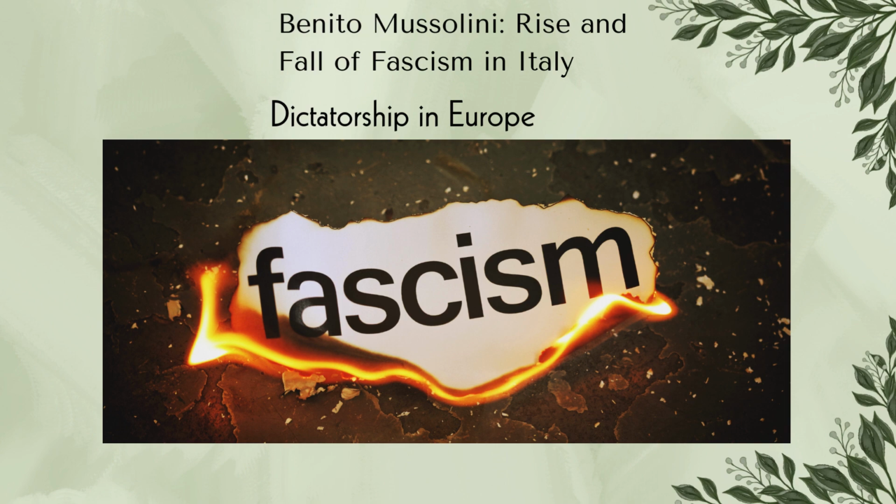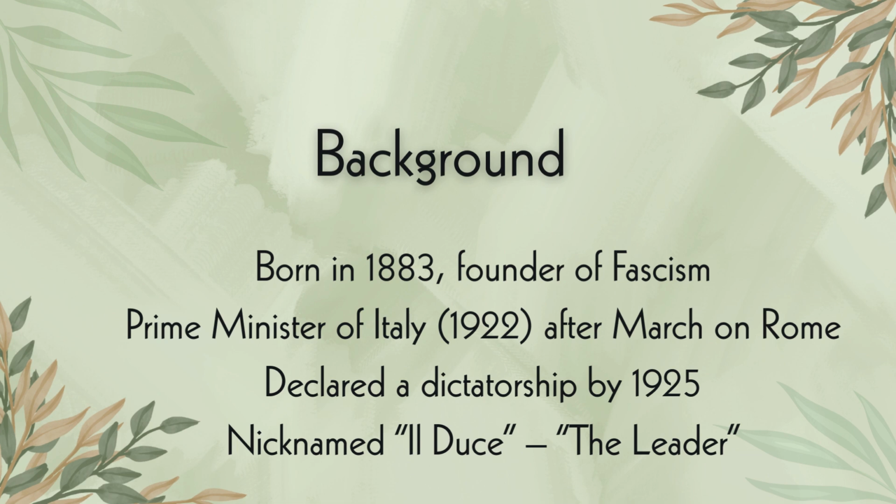All right, fine. So let's get into it and see some of the elements, the background, what his policies were, and how he was defeated. So we see that this ideology of fascism started around 1883, where Mussolini was born, and we see him as the founder of fascism.